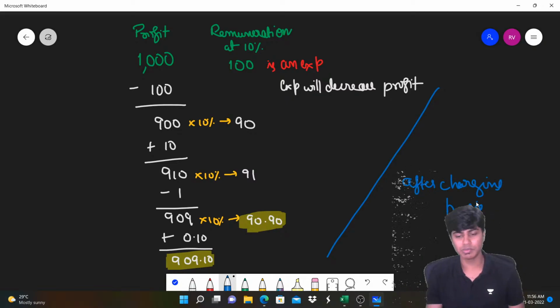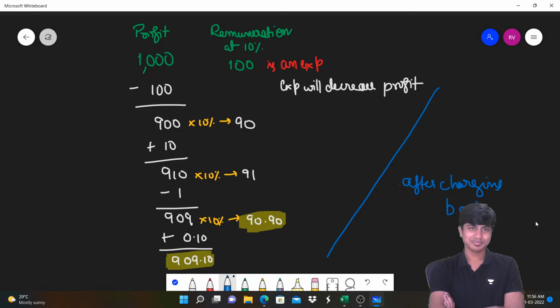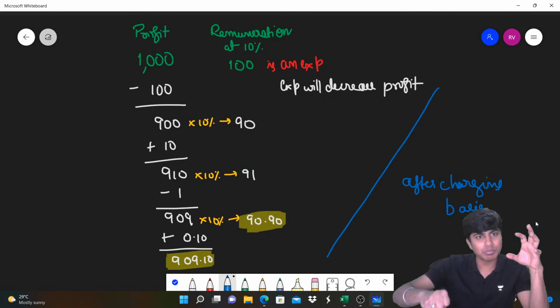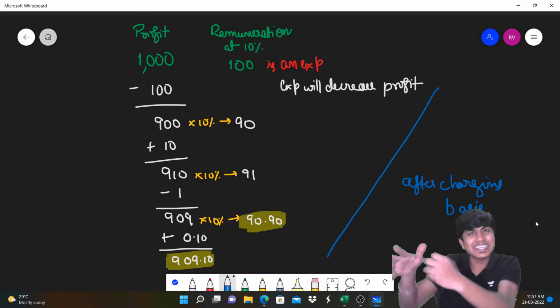I'll show you an easy way to remember this as well. This is what we call the after charging basis. Remuneration to the manager is given as a percentage of profit. That percentage needs to be computed on profit. On what profit are we going to compute that percentage? Are we going to compute it on the net profit before charging remuneration, or on the profit after eliminating the remuneration?